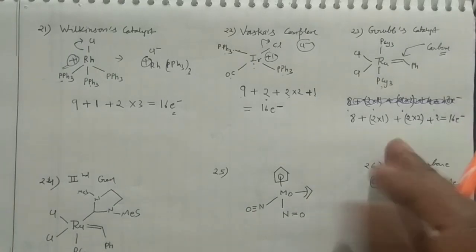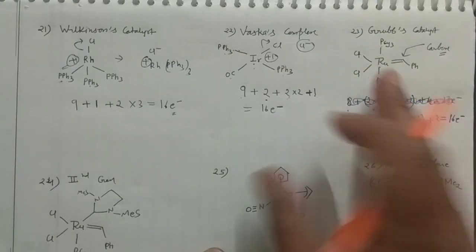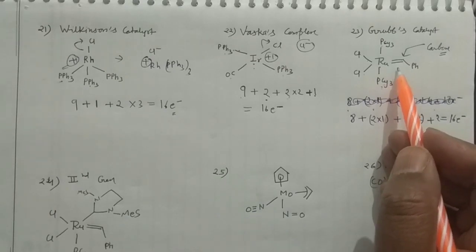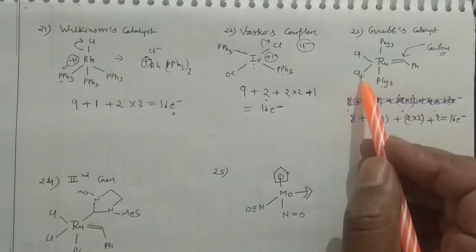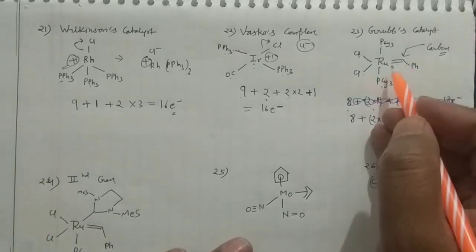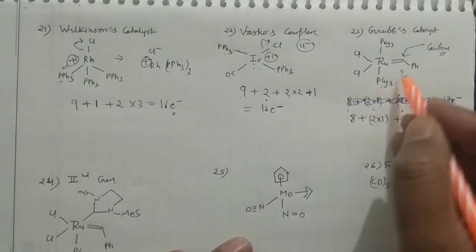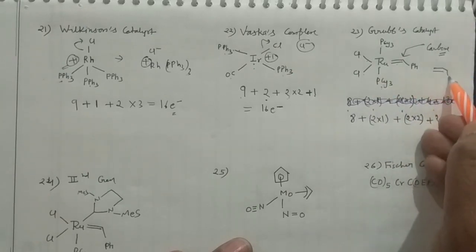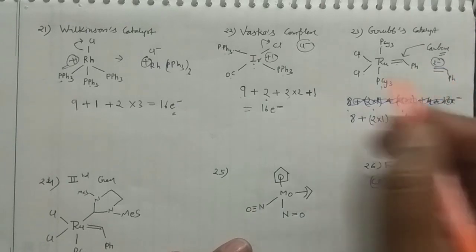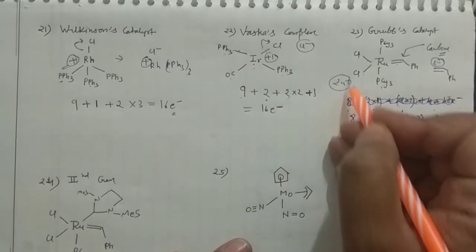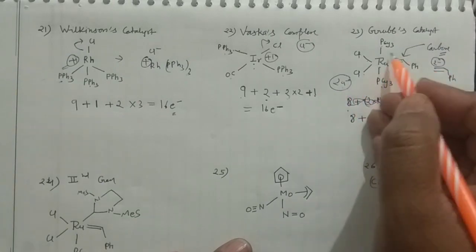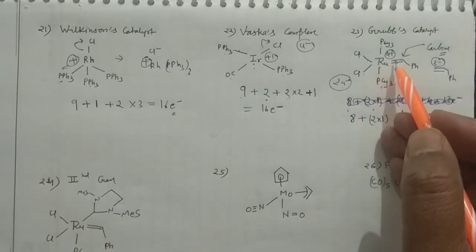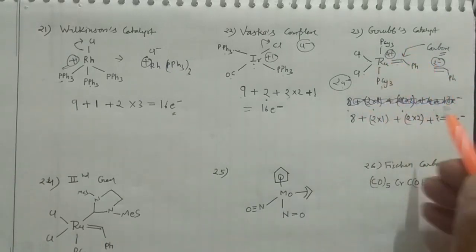If you want to determine the oxidation state here, this carbene will have the 2 negative charge. So if you ionize that particular fragment, 2 negative will go with the carbene, and the 2 Cl will carry the 2 negative, so 4 negative are gone. So this ruthenium will have 4 positive. So in Grubbs catalyst generation 1, you will have +4 oxidation state. At this point I made a mistake earlier.